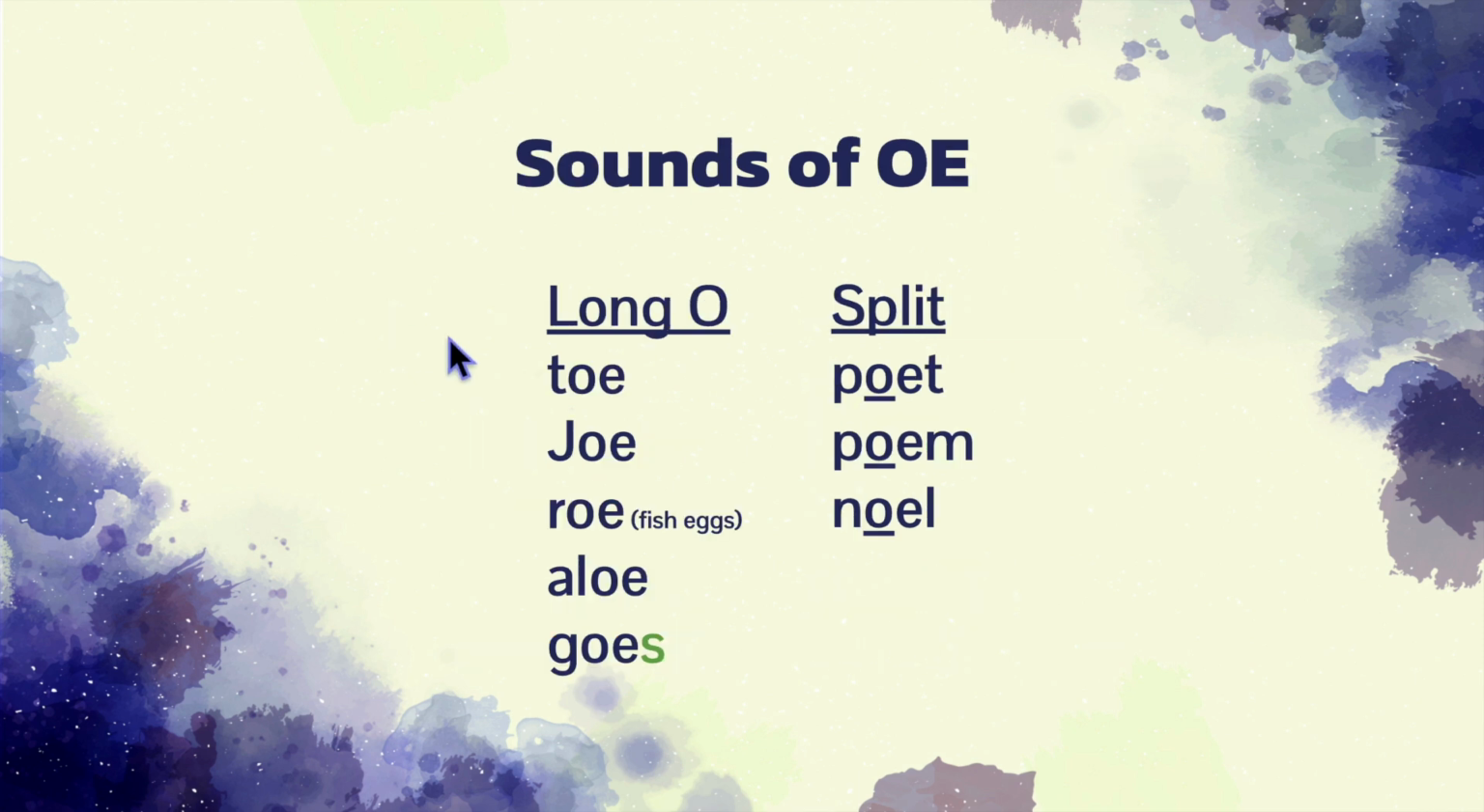OE at the end of a word has a long O sound, like in toe, the name Joe, roe, which refers to fish eggs, aloe, and goes, where this S is going to have its second sound of Z. If OE comes in the middle of a word and the word is two syllables, it will split, like in the word poet, poem, and Noel, all of which you can hear have two syllables.